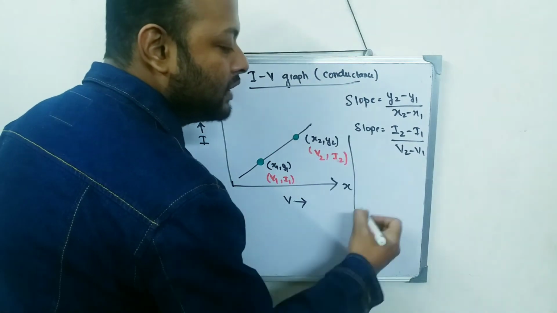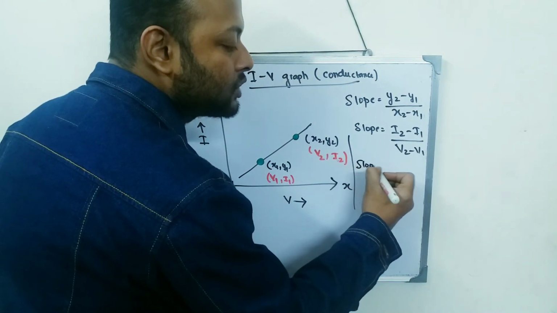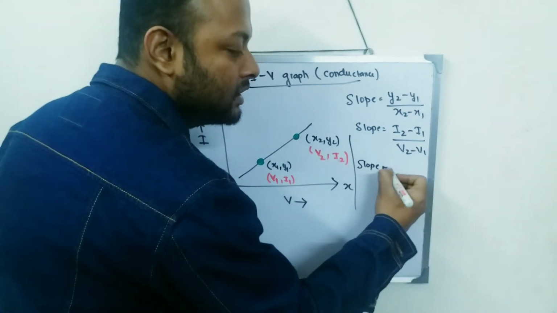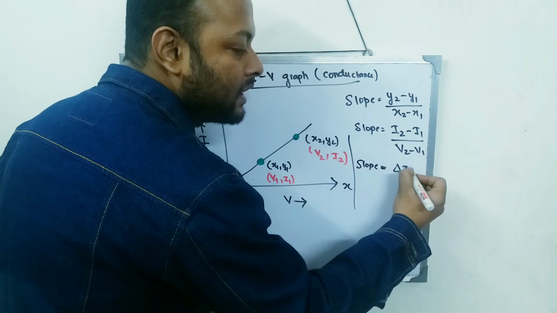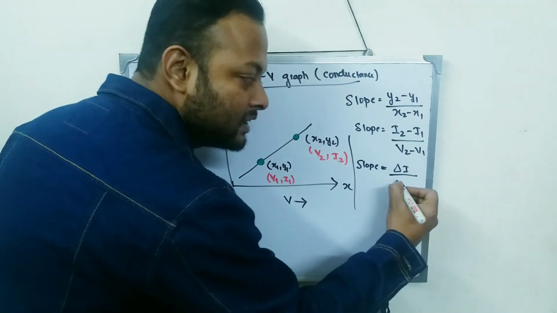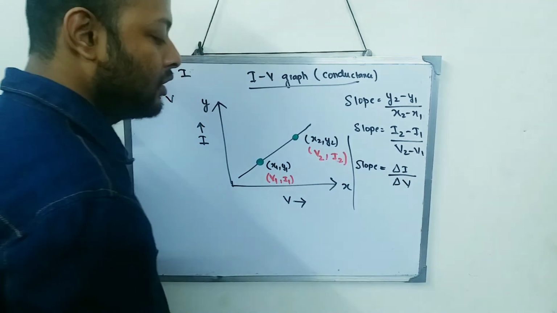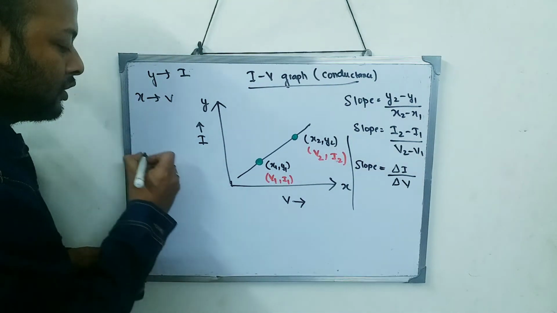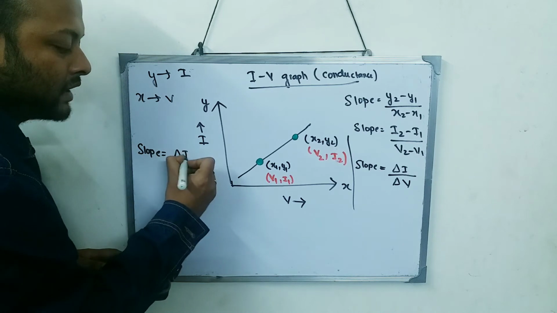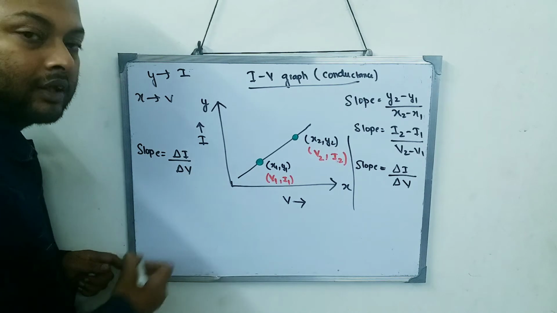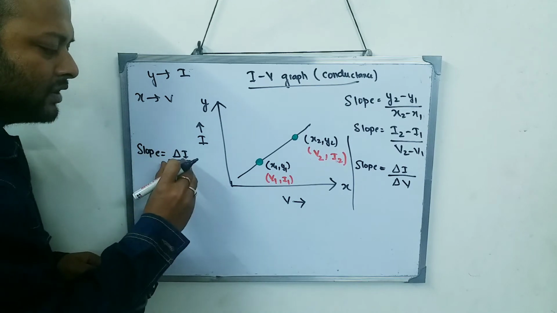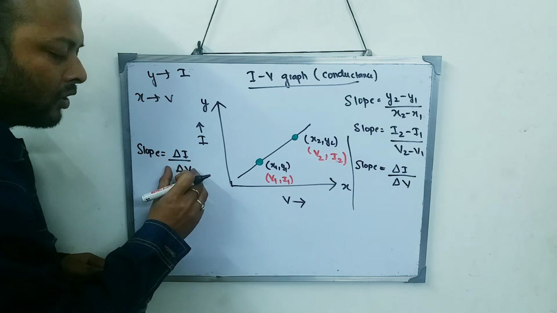Now, after this, this slope, I2 minus I1, that is the change in current. Change in current is represented by delta I. And V2 minus V1, that is the change in voltage, that is delta V. So ultimately, slope becomes delta I by delta V. Clear?